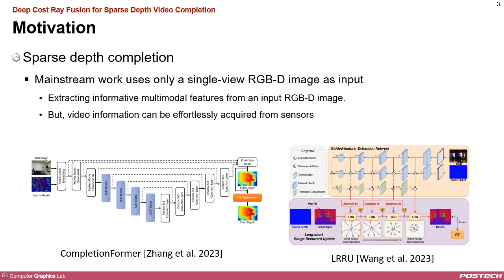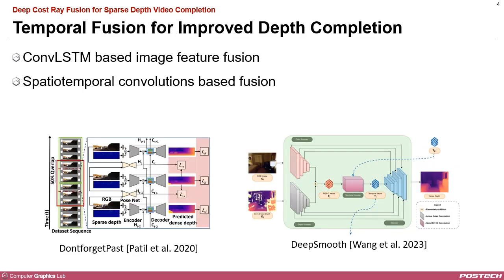Numerous deep learning-based methods have been developed for this purpose. However, most existing approaches primarily rely on a single view or RGBD image as input, rather than leveraging video information. A few studies have attempted to use video information for depth completion.